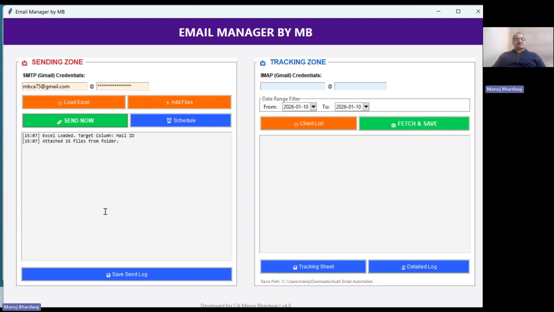It has started the process, so it'll take some time. I had just recorded a video a few minutes back, but that went up to 18 minutes because the number of email IDs were more, so it was taking a lot of time. So hopefully it'll be completed very fast. Yeah. So now the emails are being sent along with those attachments.